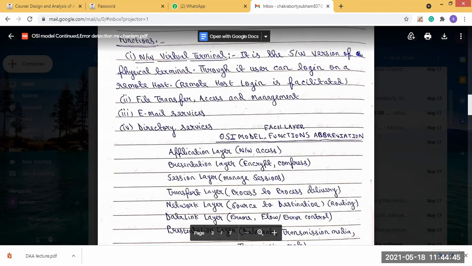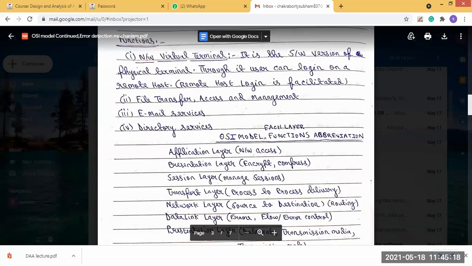Source to destination. Data link layer: it converts the stream of bits into frames, and the other functions are flow and error control. What are the physical layer functions? It defines the transmission mode, data rate, and the transmission media that should be used during the communication.